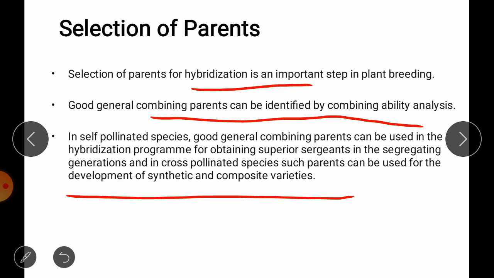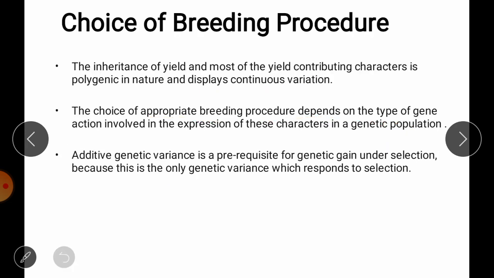So, selection of parents is based on the genetic variances or gene action. Those having high values for genotypic variance or general combining ability are selected for a hybridization program or for development of a variety. Then next is choice of breeding procedure.